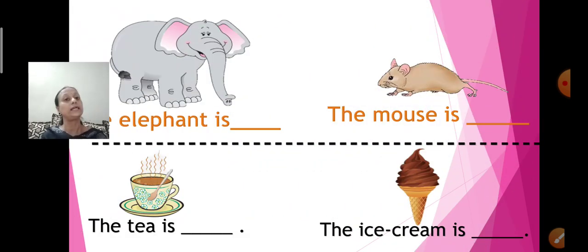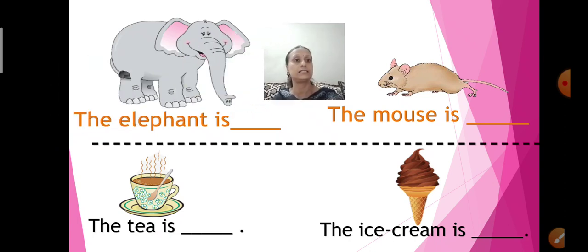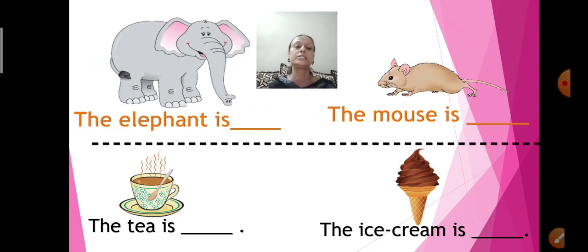Yes, children. Now let us start with the sentences. Now look here, children. In the picture, what is this? Which animal? Elephant. Now read the sentence along with me. The elephant is big. How is the elephant? The elephant is big.